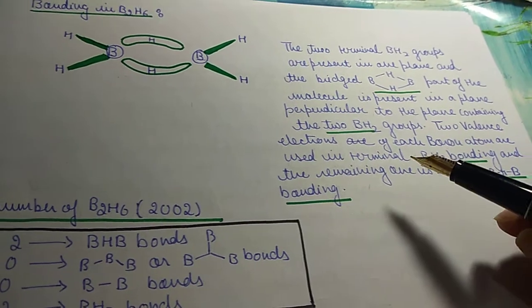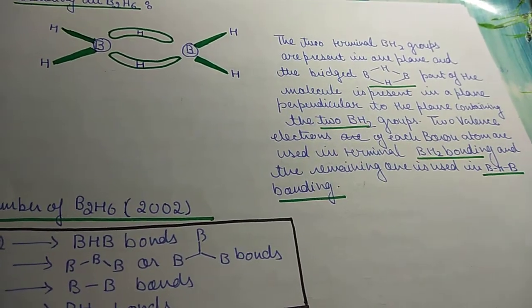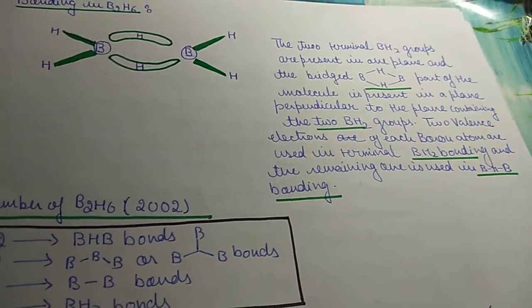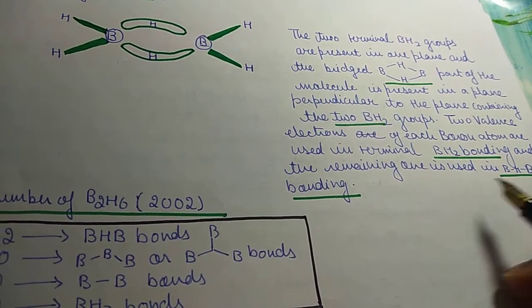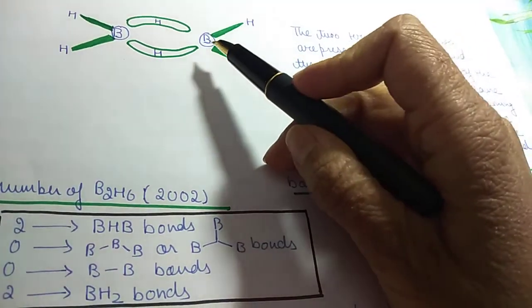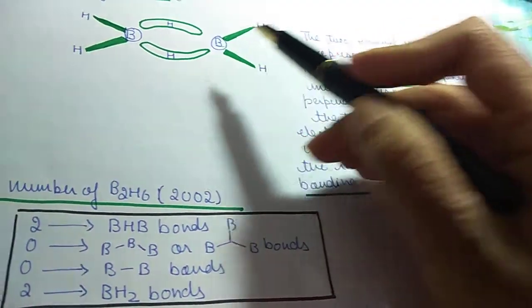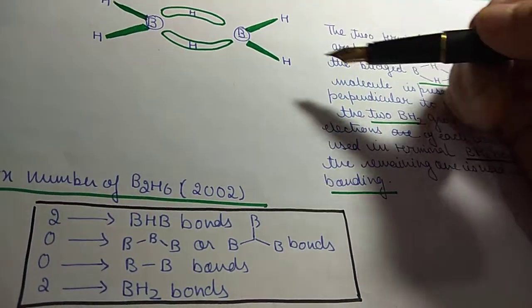Two valence electrons of each boron atom are used in terminal BH2 bonding, and the remaining one is used in BHB bonding. It has 3 valence electrons which are used in bonding.